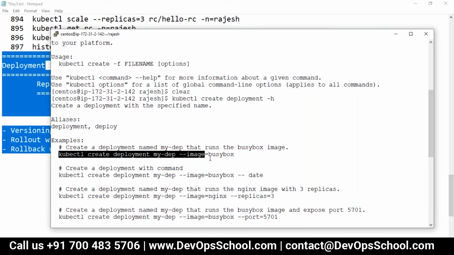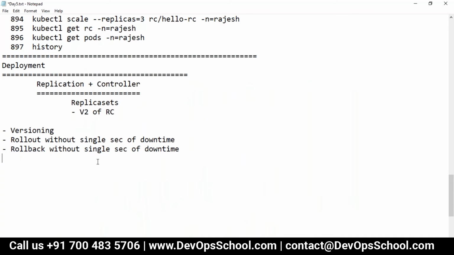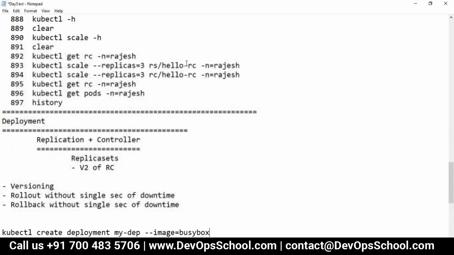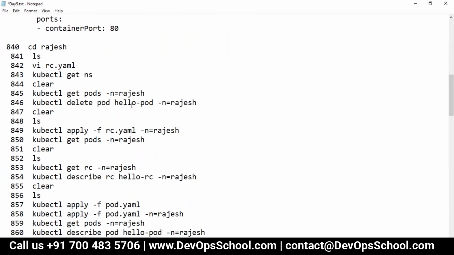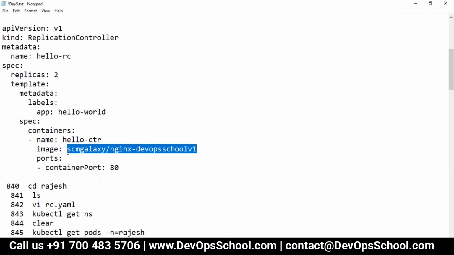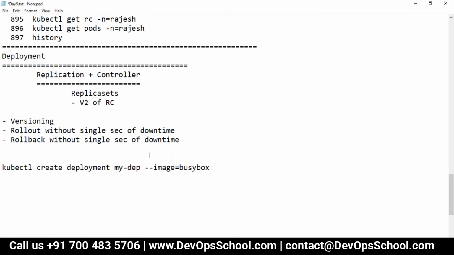There's an example here. So guys, this is the command which I am using right now to create a deployment. This time I will use my image for this. kubectl create deployment, this is my image, and my deployment is a name.